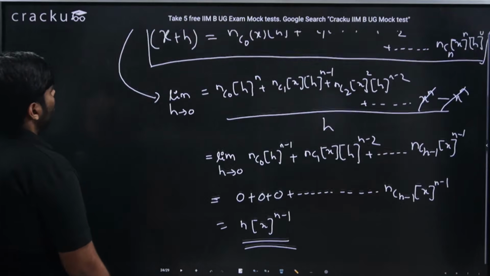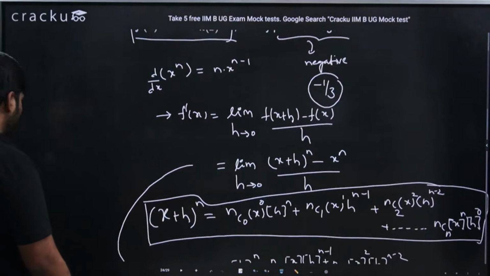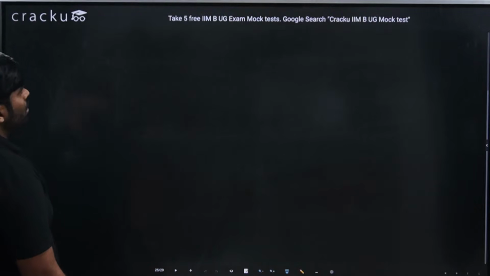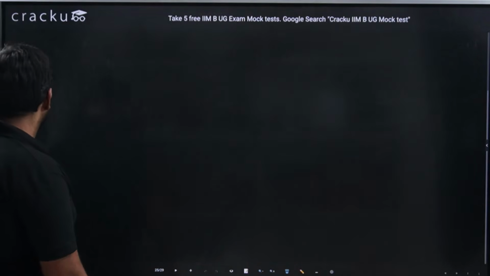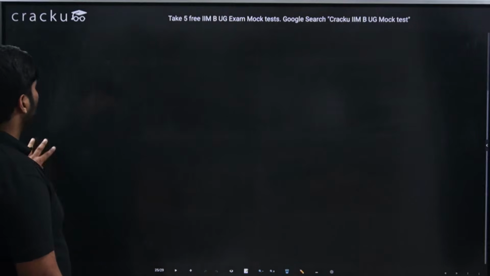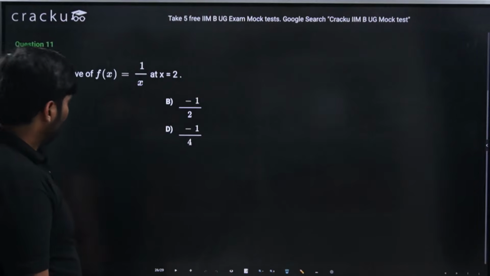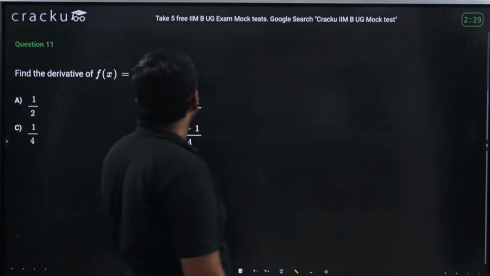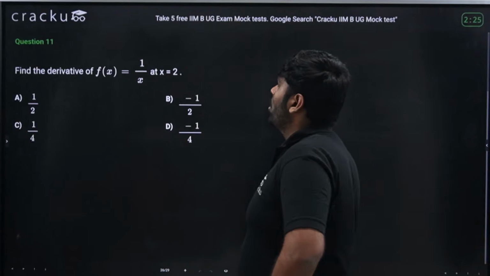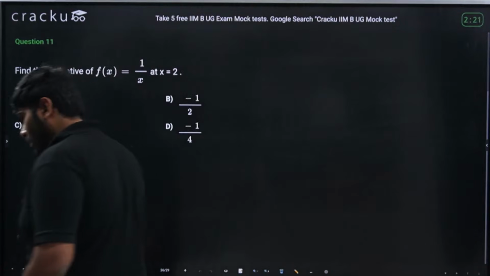So this is the proof of the theorem. Let us see. Where is the slide? There should be a slide, no? Okay, let us solve this question. Here, we are asked to find the derivative of f of x equal to 1 by x at x equal to 2. Please do solve this.